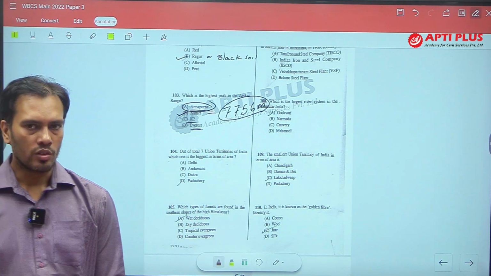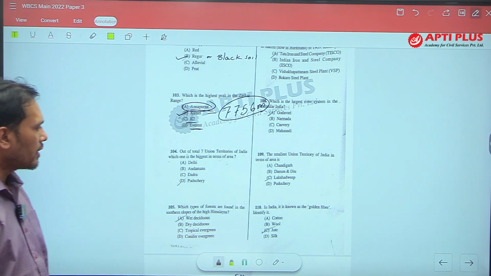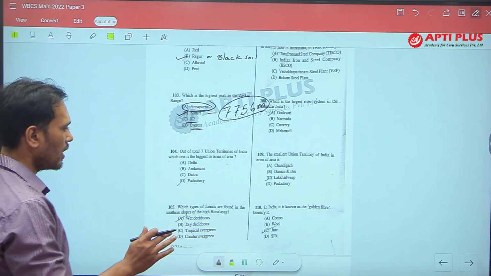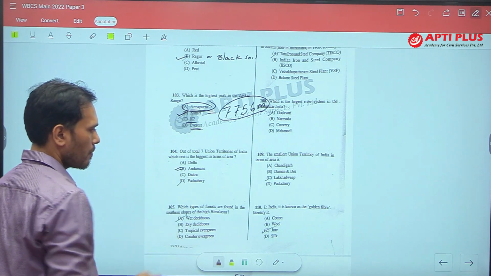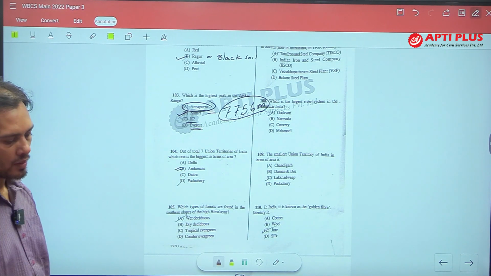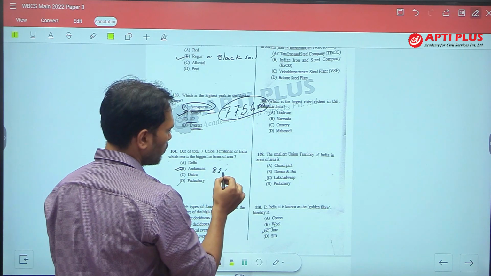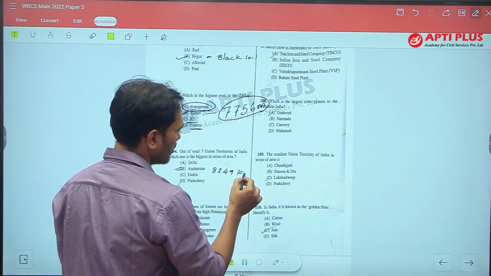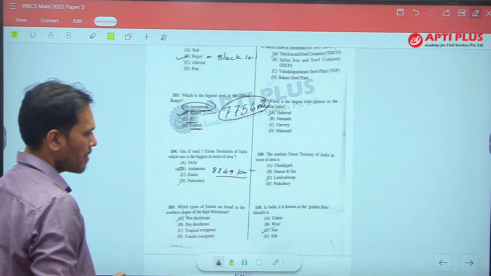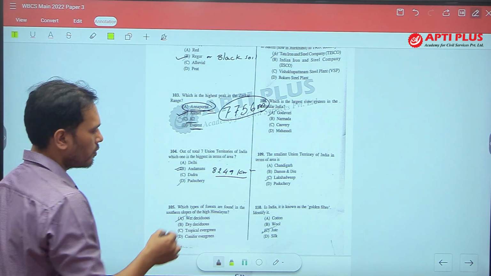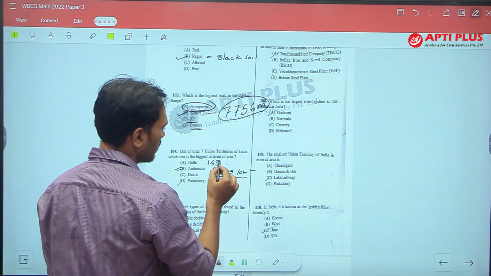The answer of this question is Andaman. What is the area of Andaman? Andaman is 8249 square kilometer, and the area of Delhi is 1483 square kilometer.